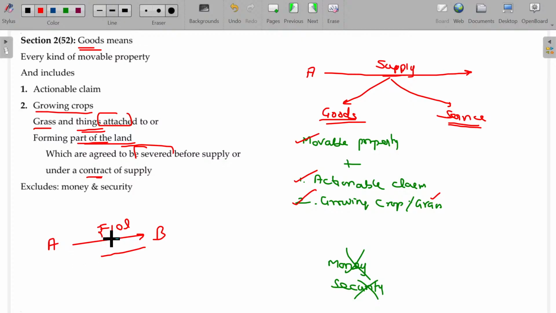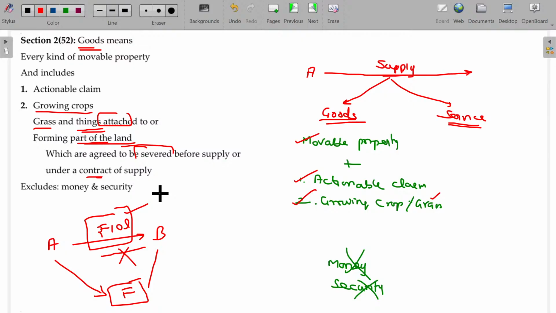So A sold goods for rupees 10 lakhs. B failed to pay this money for a longer period. A can sell this receivable to some third party, probably a factor. Now, the factor is responsible to collect this money, right? This will also come under GST. Transferring the actionable claim, is GST applicable? No, GST is not applicable.